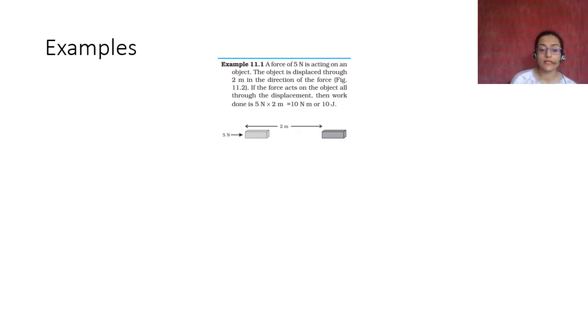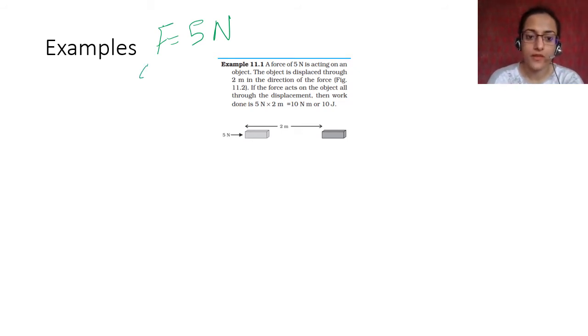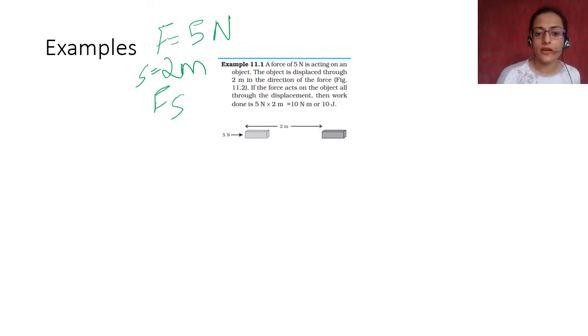So this is an example that is given in your book. A force of 5 Newton is acting on an object. The object is displaced through 2 meter in the direction of the force. If the force acts on an object all through the displacement, then the work done is Fs, which is 5 Newton into 2 meter is equal to 10 Newton meter or 10 joule.